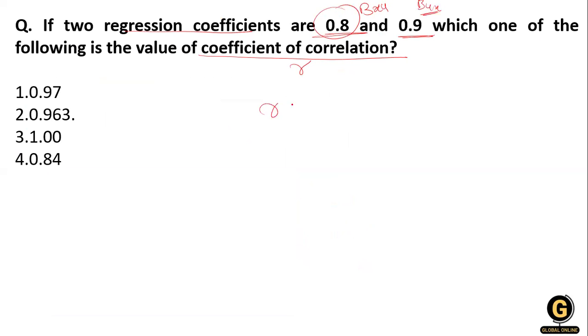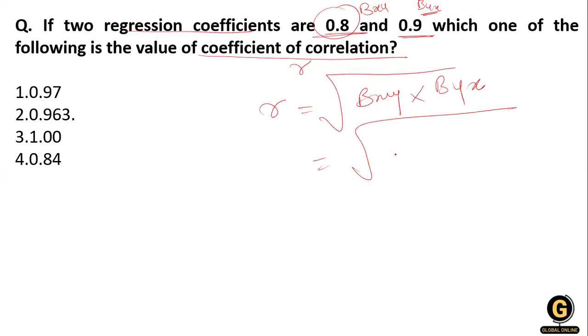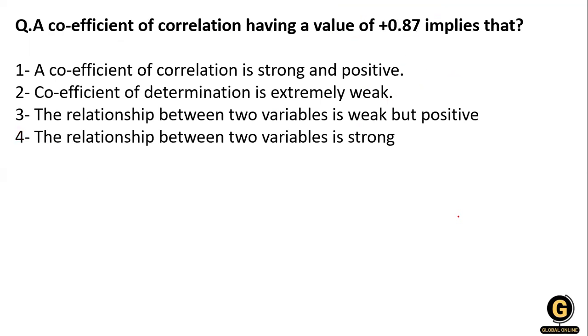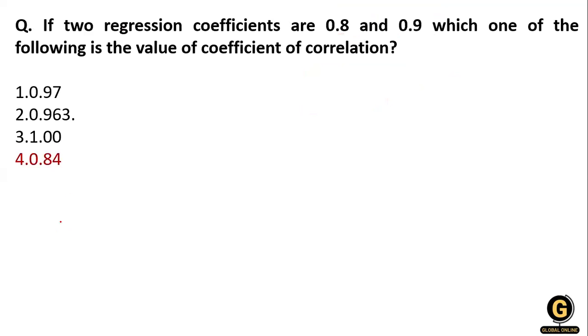So what is the formula? That means r is the square root of bxy multiplied by byx. Clear? Now the square root of bxy multiplied by byx, that is 0.8 multiplied by 0.9. So after solving this, we will get option number 4, that means 0.84 is the right answer for this question. Clear? Here you can see the right answer.